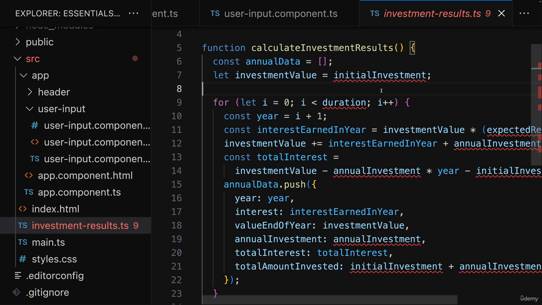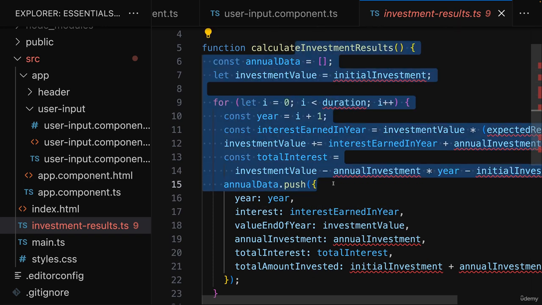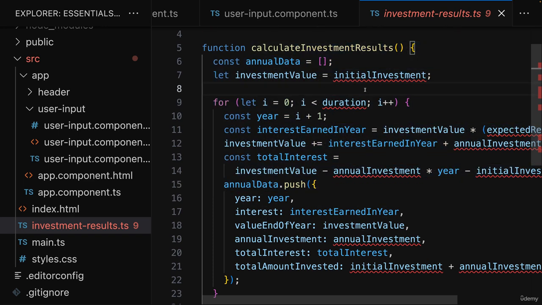Now, using the service has certain advantages and would be my preference, and you'll see the advantages soon. But since you should know about both approaches and the different Angular features you'll need to use to implement these two different approaches, I'll show you both approaches. And I'll start with the in-component calculation before we then thereafter implement the service.